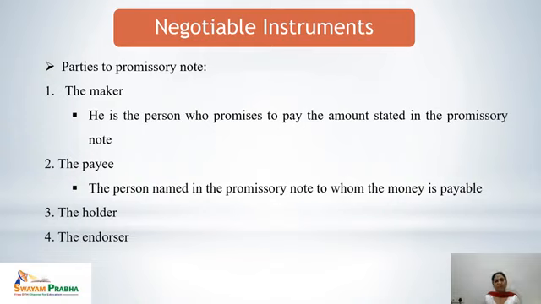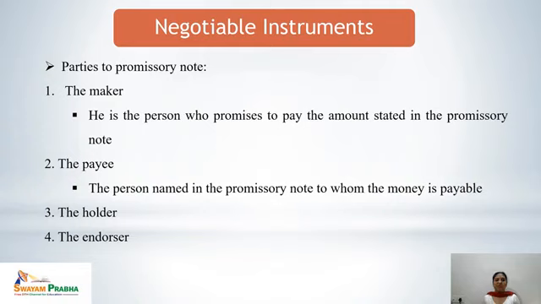The first one is the maker. As the drawer in case of bill of exchange, the maker is the person who promises to pay the amount stated in the promissory note. This is the major difference between the bill of exchange and the promissory note. In case of promissory note, one person has to give the promise to pay. So when the word promise is being used in the promissory note, it makes it valid. So the maker is the person who promises to pay the stated amount. A stated amount like 2000, 4000, or any other stated amount is promised to be paid by the maker.